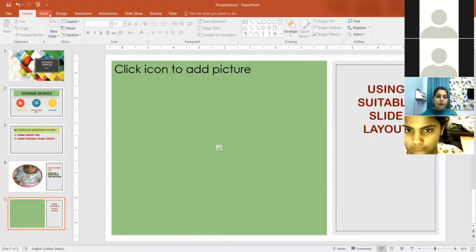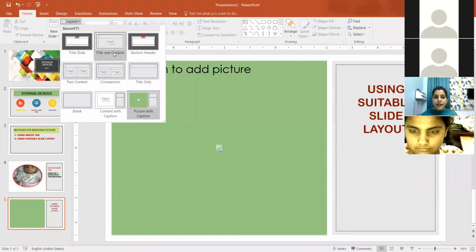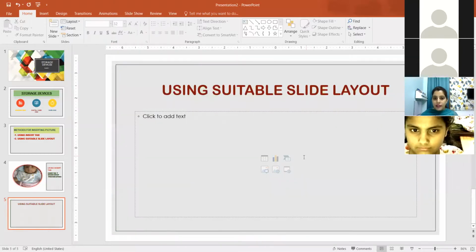Next, suitable slide layout means you can see from the home tab, under the slides group, layouts are coming. So there we will be choosing title and content. Title and content means the title of the slide will come here, and the content, whatever kind of content you want. So you can see the contents: table, charts, insert table, insert chart, insert SmartArt graphic, insert video, online pictures